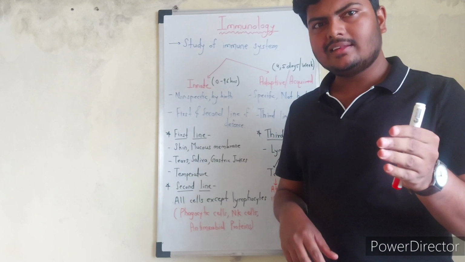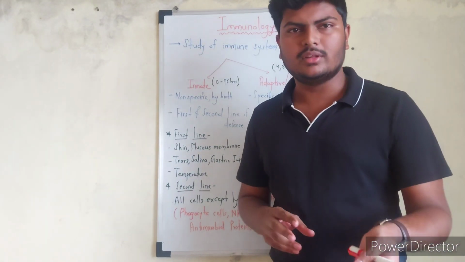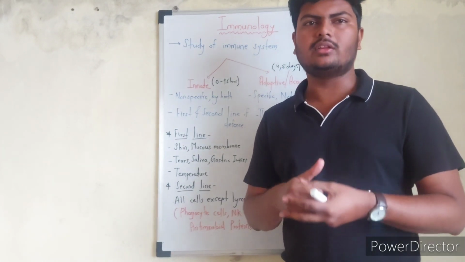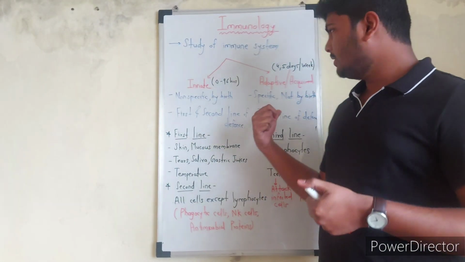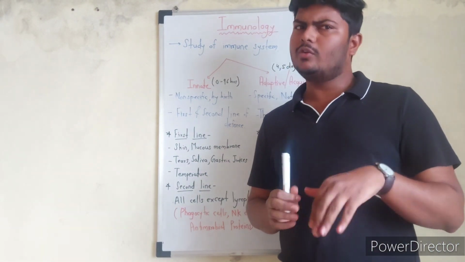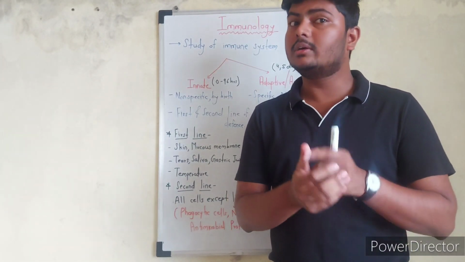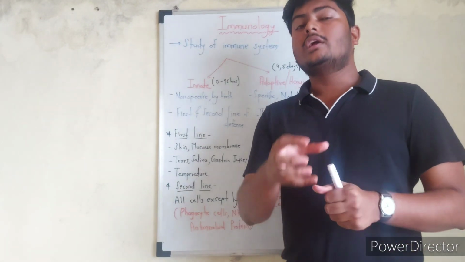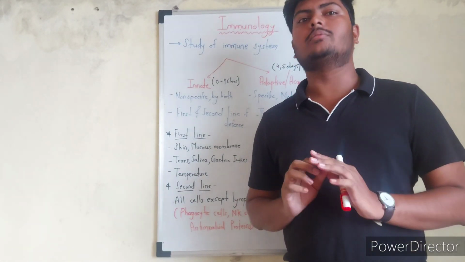Basically, we can say that the adaptive immune system learns from its experiences. The first adaptive immune response, when a pathogen enters for the first time, will be late, taking several days, but it will be specific and it will contain the memory. It will remember that this pathogen has come.